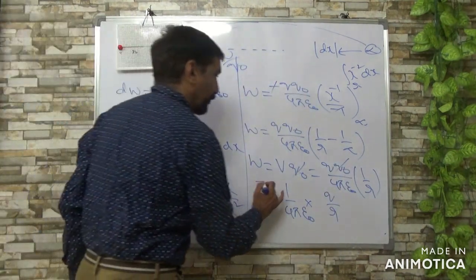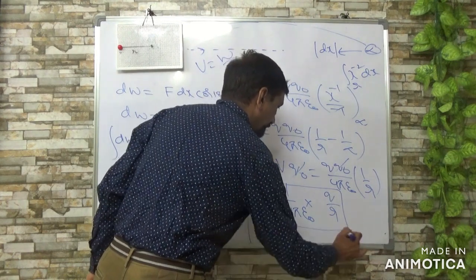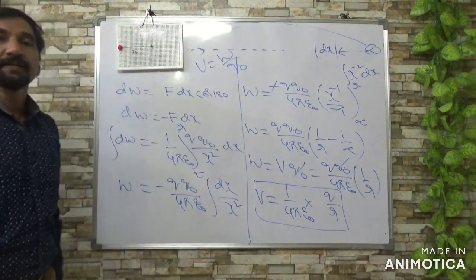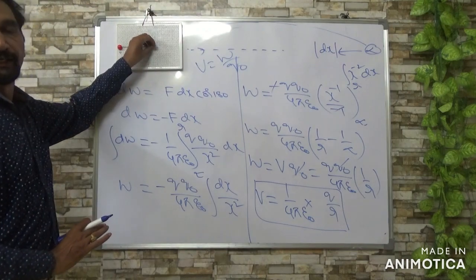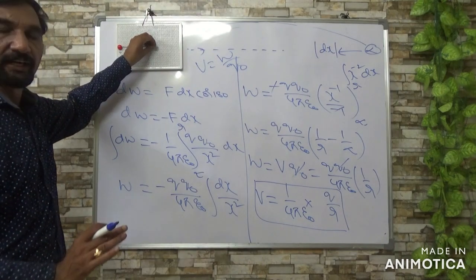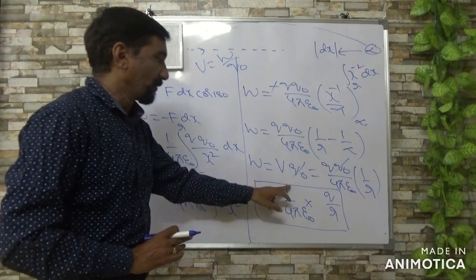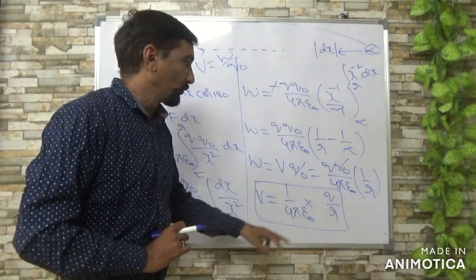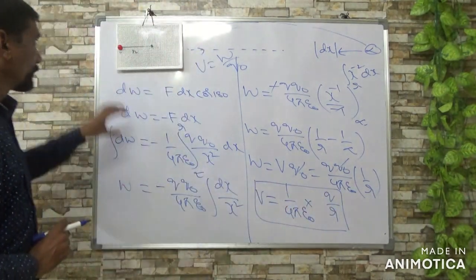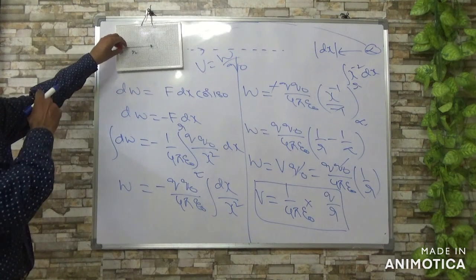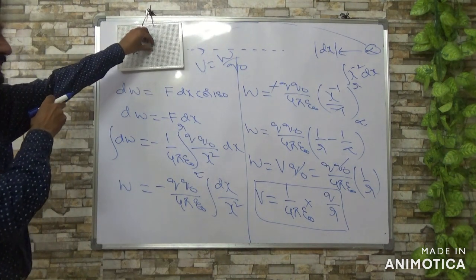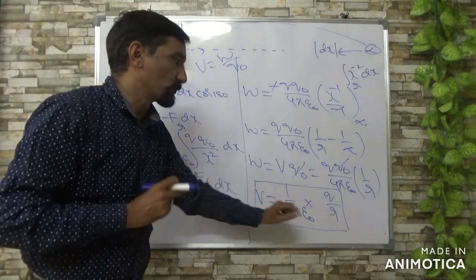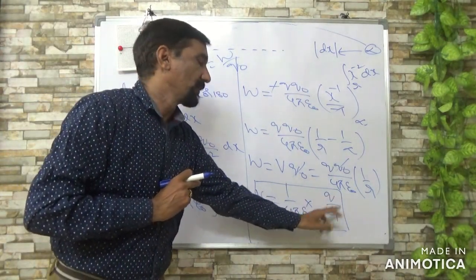So this is a very important formula to calculate electric potential at a point. How to calculate electric potential at a point? Remember 1 by 4 pi epsilon naught into Q by R. Q is the point charge which you have taken. So due to this point charge, what is the potential at this point? 1 by 4 pi epsilon naught into Q by R.